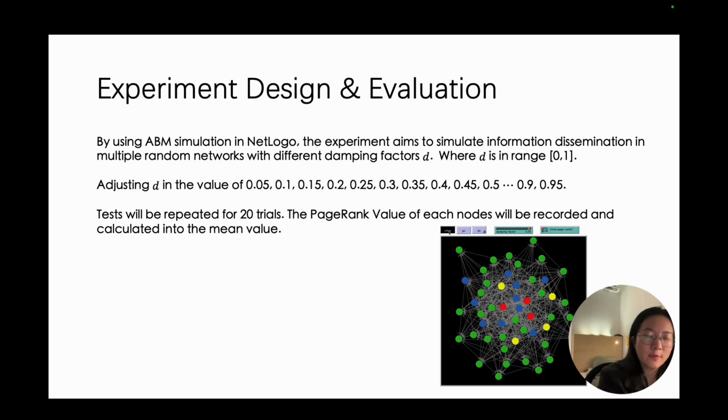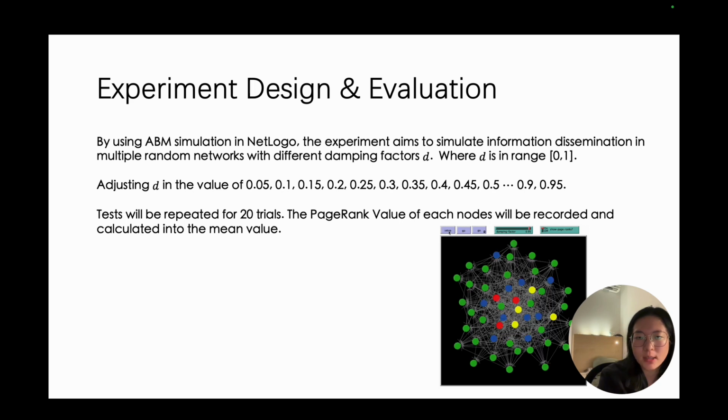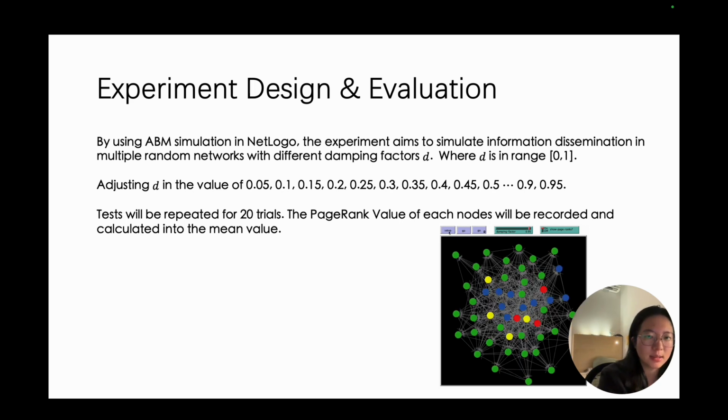Why do we need to repeat for 20 trials? Because in each network, its structure is randomly created by the connecting probability we stated in our code. So if we only considered one type of network structure, the outputs would not be very accurate. Also, the PageRank value for each node will be recorded and calculated into the mean value. The time step will also be recorded.